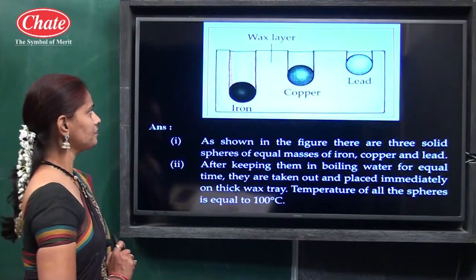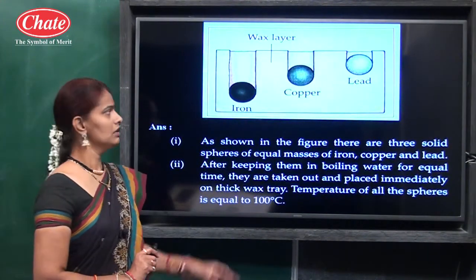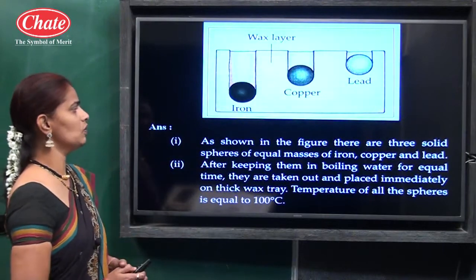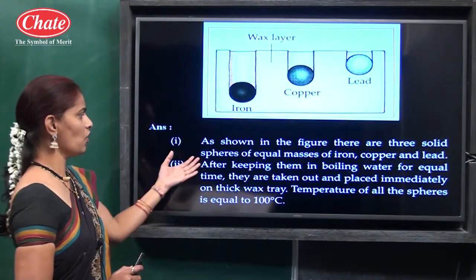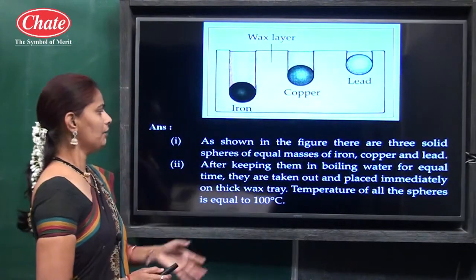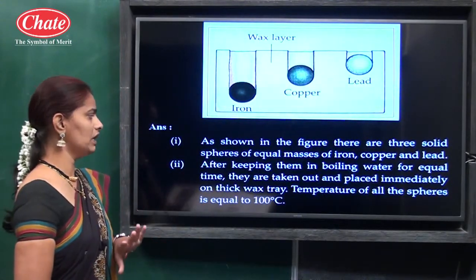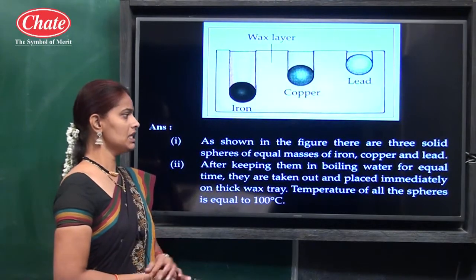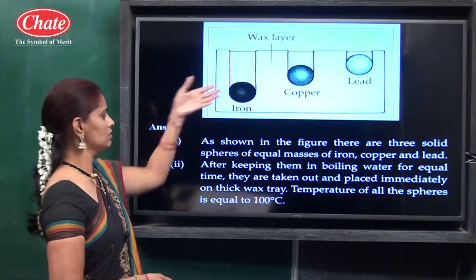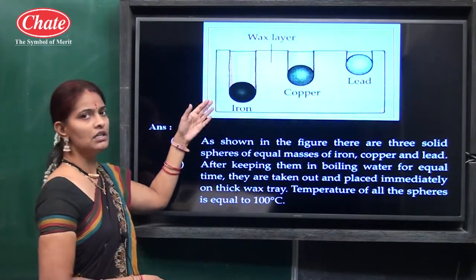So in the next slide, there is an activity, and you have to explain this activity. The answer is as shown in the figure. There are 3 solid spheres of equal masses of iron, copper and lead. After keeping them in boiling water for equal time, they are taken out and placed immediately on a thick wax tray. The temperature of all spheres is equal to 100 degrees Celsius.